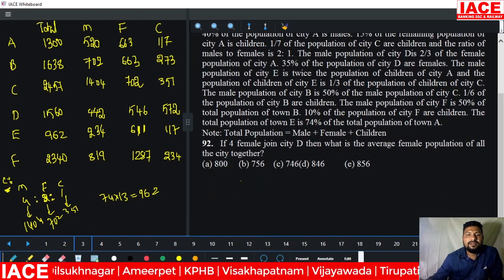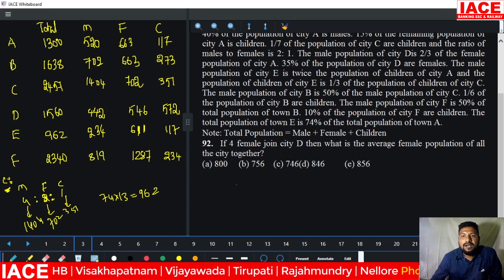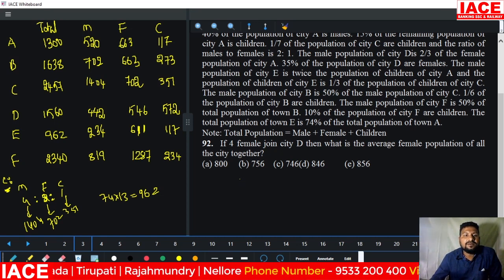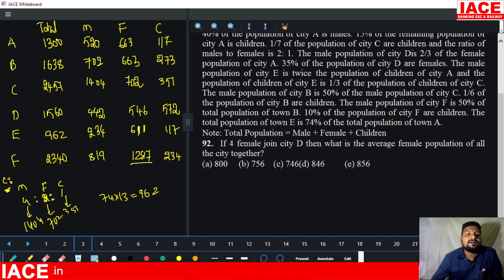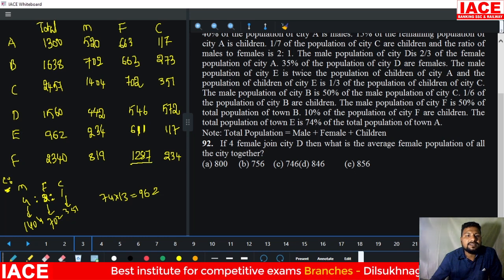Okay. If 4 females are joined city D, then what is the average female population of all the cities together? First of all, I need the total female population. 1200, 600, 500, it is 2300, 2300, 700, 3000. 3000 plus 600 plus 600, 4200. 4200 plus extra 98, 98 plus 200, 146. 146 plus 126, which is equal to 372.